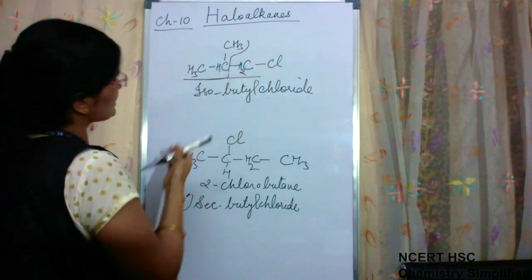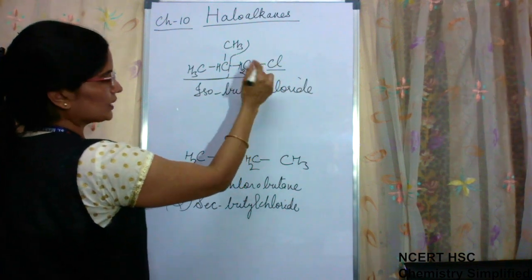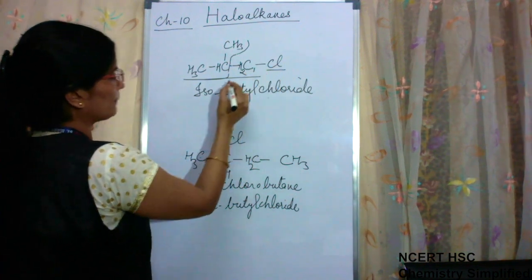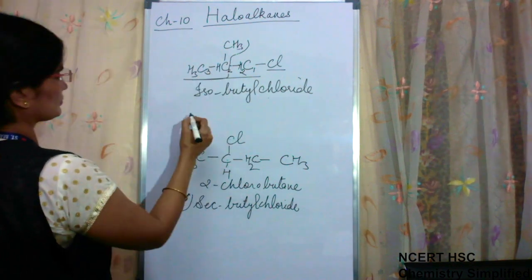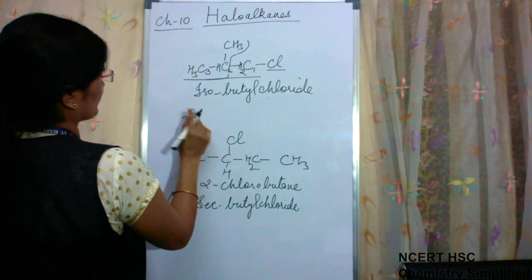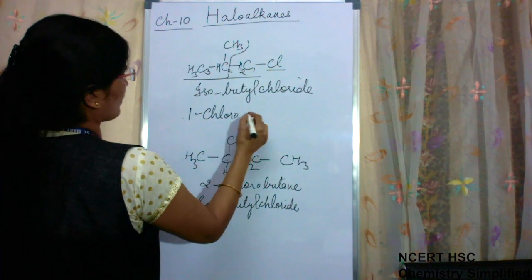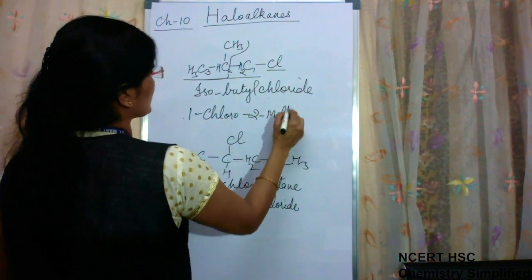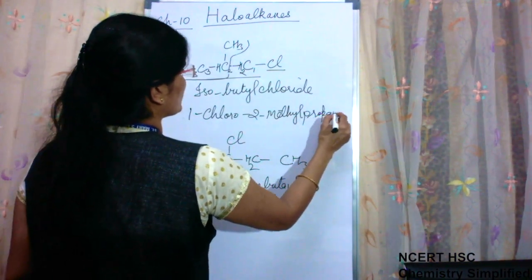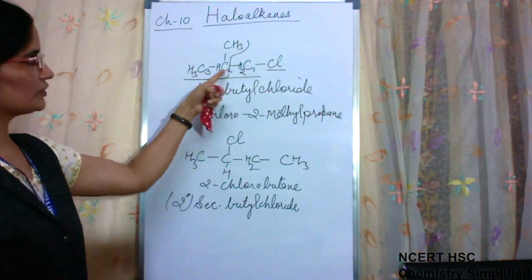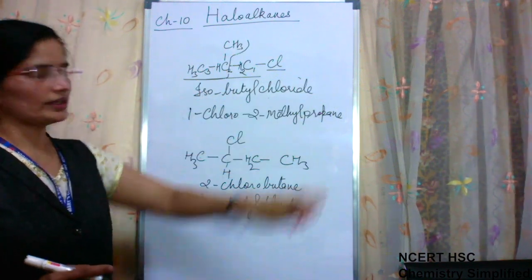If we come to the IUPAC name, then simply the functional group is on the corner carbon atom. So this will be 1, this will be 2, this will be 3. So it will be 1-chloro-2-methylpropane. In the IUPAC name it is propane because of 3 carbon atoms, but in common nomenclature it is isobutyl chloride.